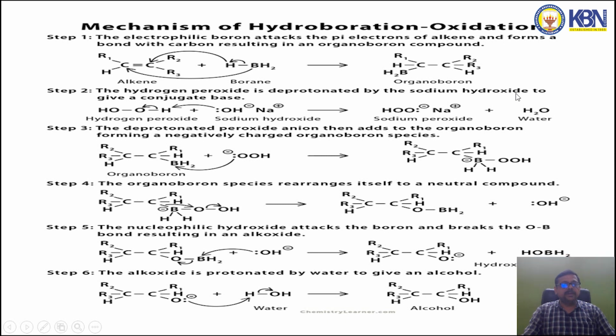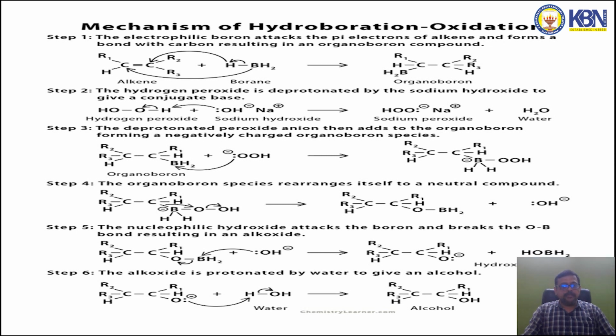In the second step, the hydrogen peroxide is deprotonated by the sodium hydroxide to give a conjugate base. In the third step, the deprotonated peroxide anion then adds to the organoboron formed in the first step, forming a negatively charged organoboron species.